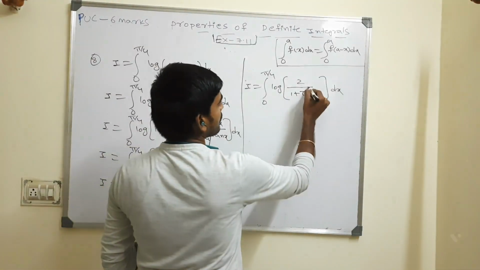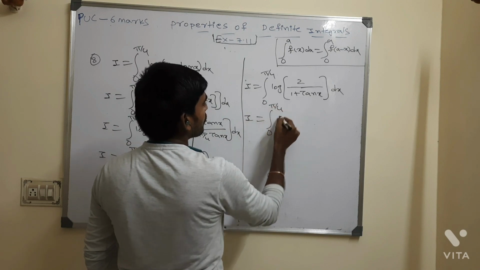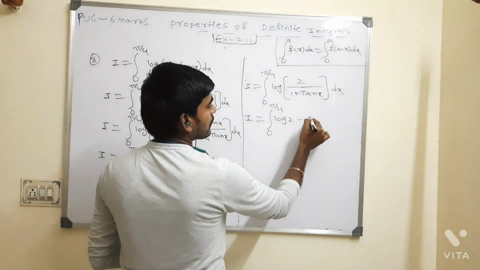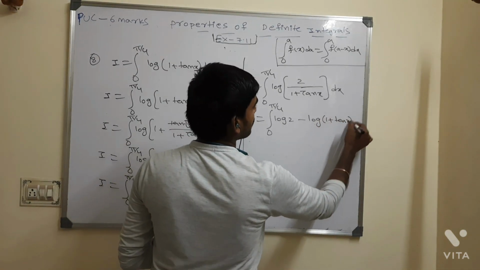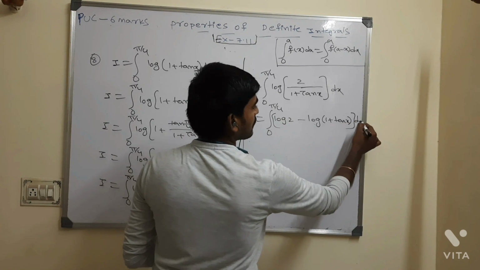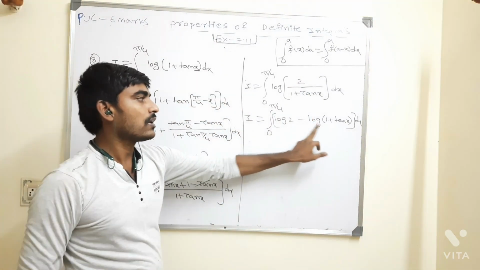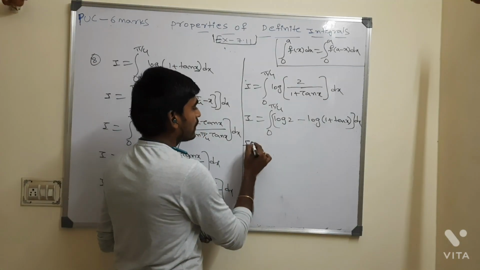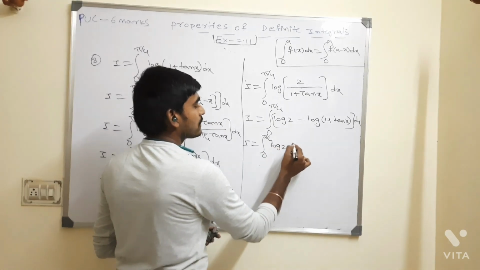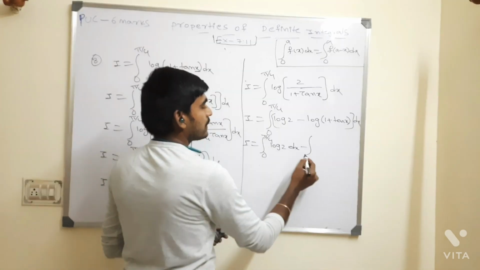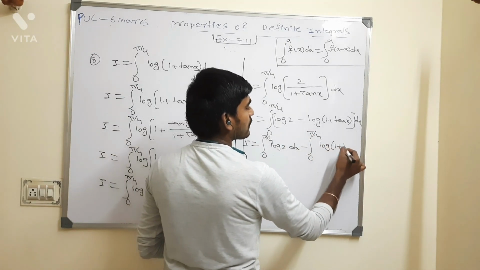Log A by B, which is log A minus log B, where B means 1 plus tan x. So I is equal to the integral from 0 to pi by 4 of log 2 dx minus the integral from 0 to pi by 4 of log of 1 plus tan x dx, right?